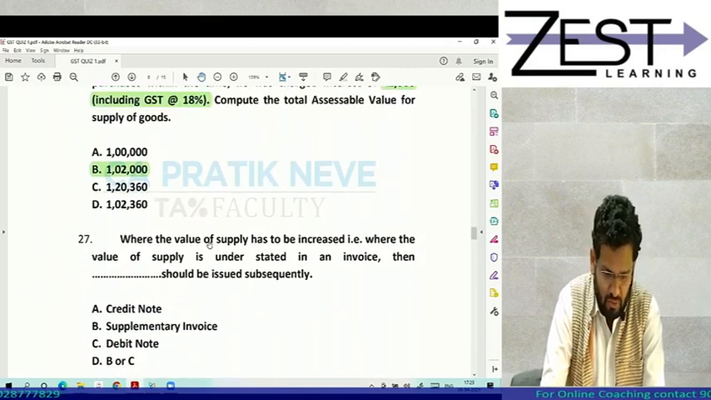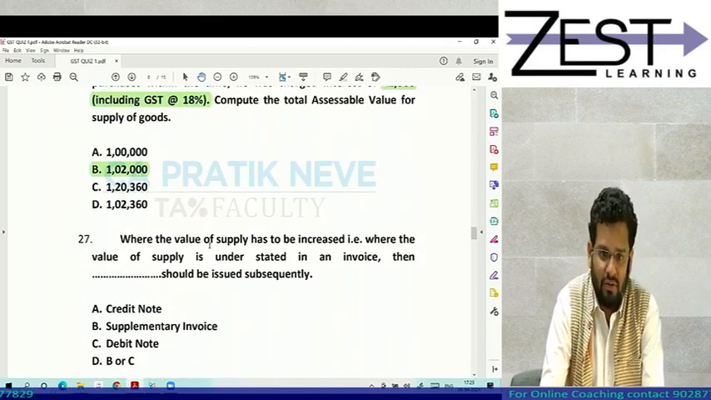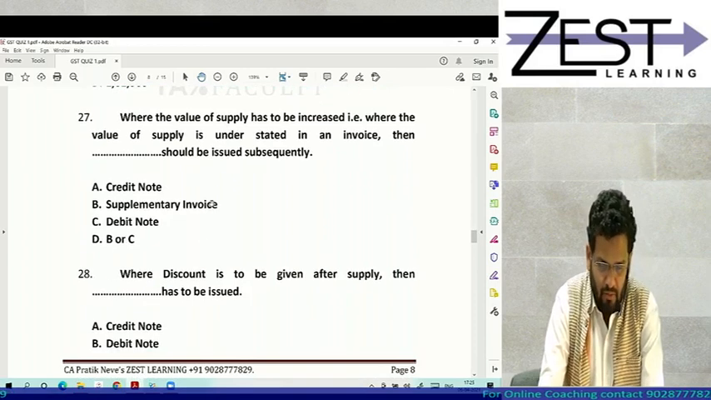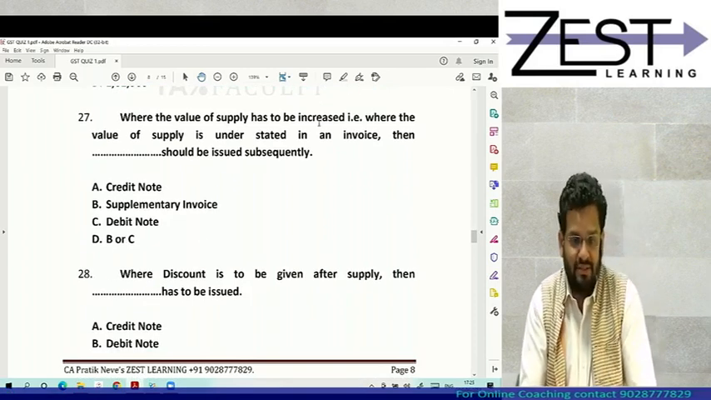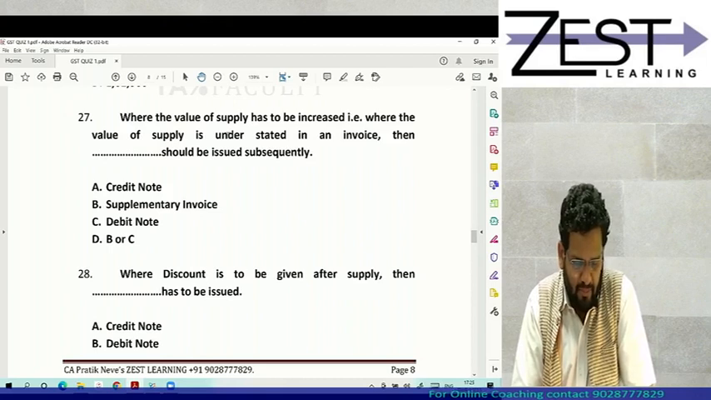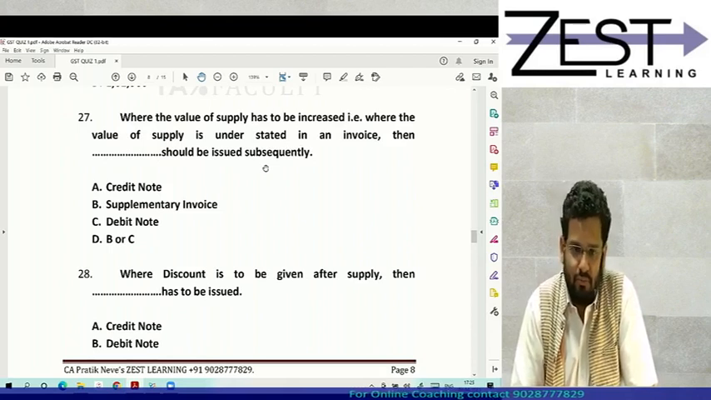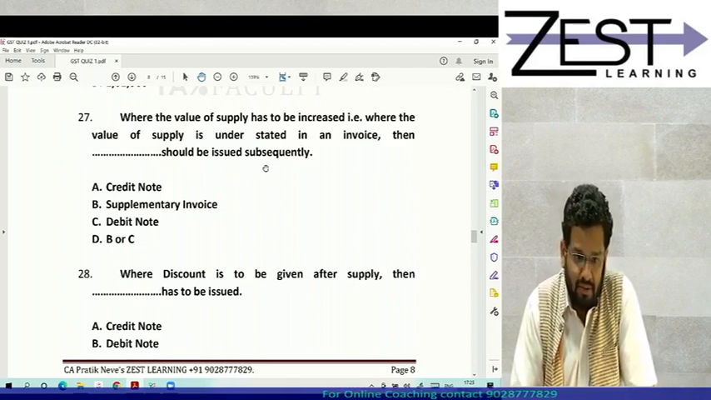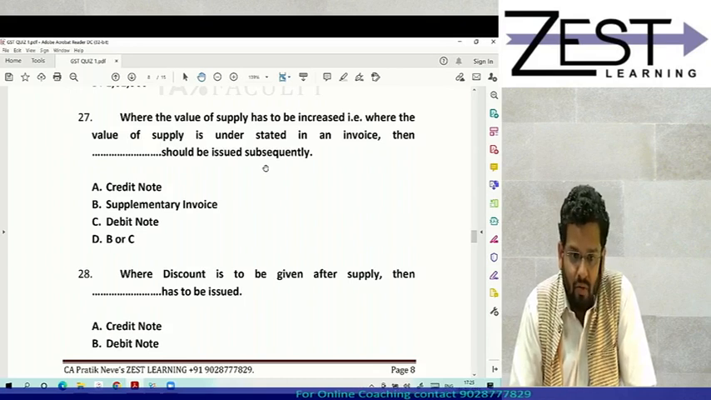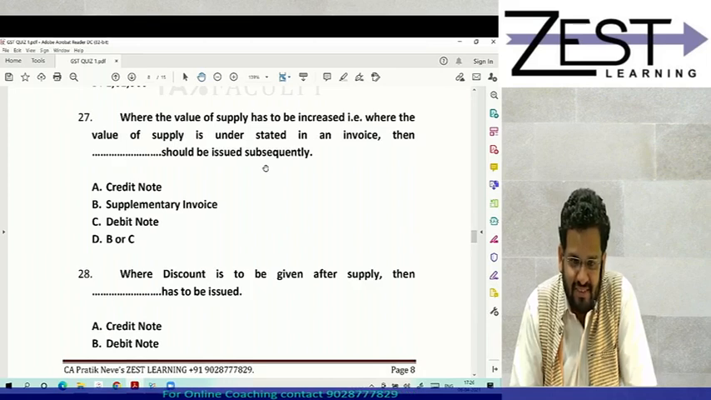Good. So see, many of you have gone wrong here. Where the value of supply has to be increased, that is where value of supply is understated in invoice, then dash should be issued subsequently. What should you issue? Now see the options correctly. What is the correct answer, you tell me? What is the correct answer?